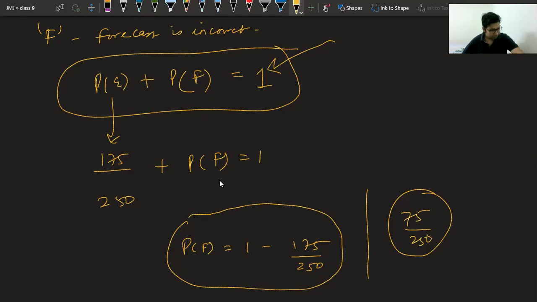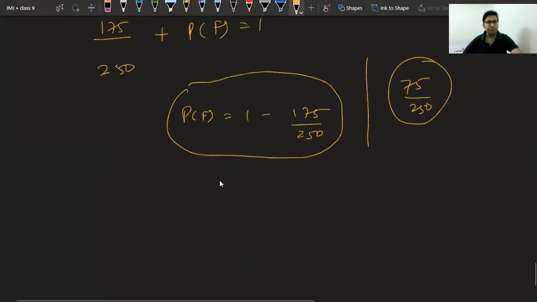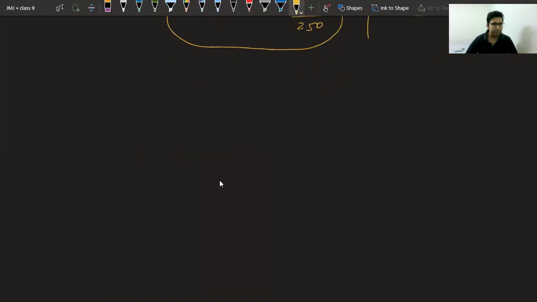Okay, now there is a tire manufacturing company. Example number 6. A table is given to you. A tire manufacturing company kept a record of the distance covered before a tire needed to be replaced. Suppose company MRF is making lakhs of tires.